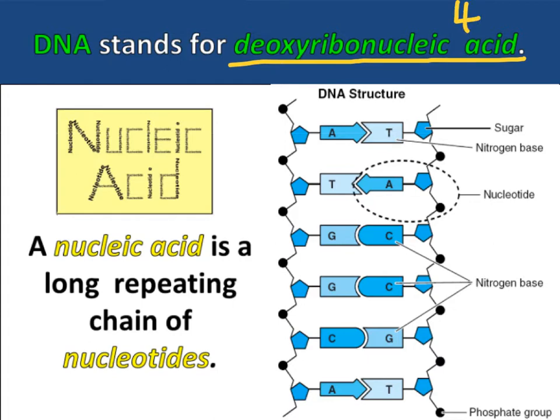And because DNA is a nucleic acid, remember nucleic acids is a long repeating chain of nucleotides. Remember the polymer song. Carbs are made of sugars, we call them saccharides, and nucleic acids are long chains of small nucleotides. So on number 5, what is DNA a repeating chain of? And the answer is nucleotides, number 5.